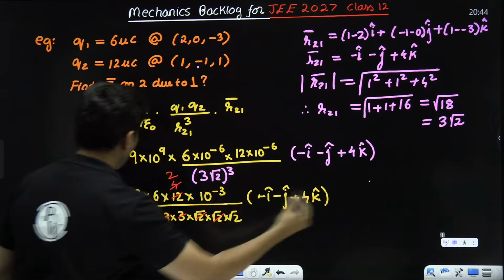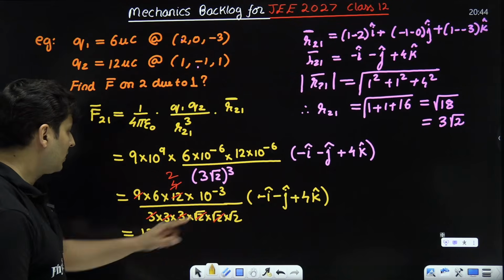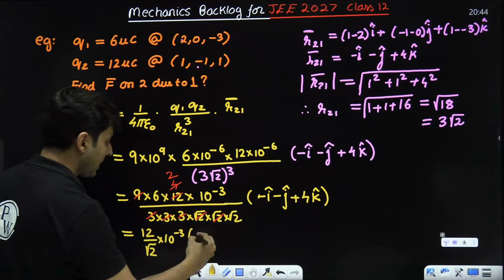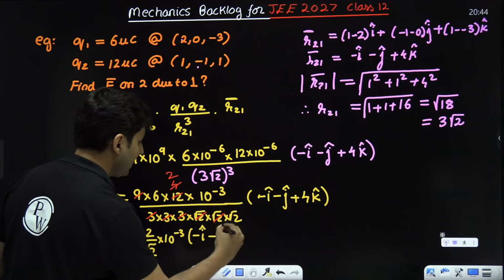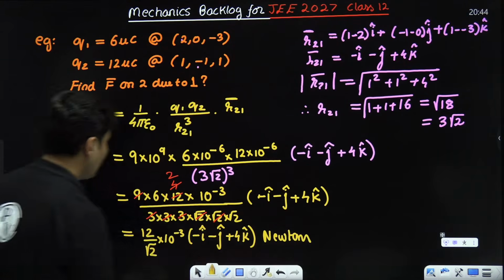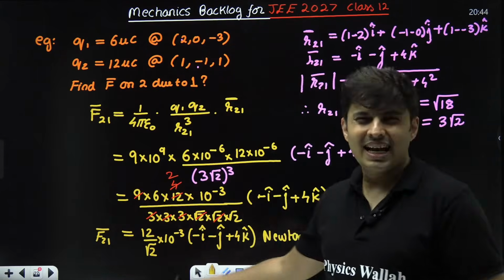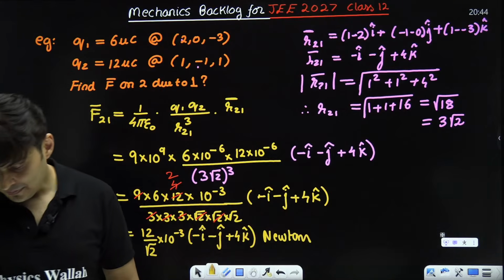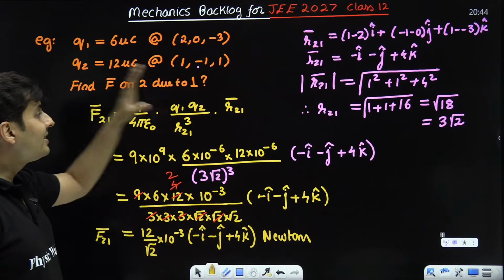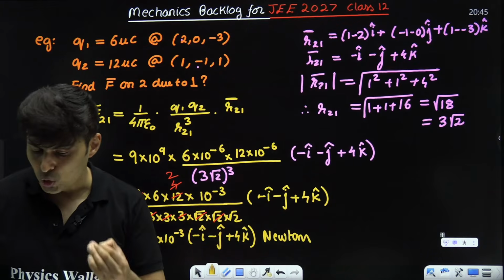Just check this out. So I will be left with 6 into 2, which is 12. Here only root 2 is remaining. And 10 to the power negative 3. And this will be negative I cap minus j cap plus 4k cap, that many newtons. That is the answer. This is what the vector form is. Is this clear? If you want, you can rationalize it and all. That's okay. Till this point, fine. Understood how vectors, unit vector, notation, distance formula, relative position, everything is coming in Coulomb's law.